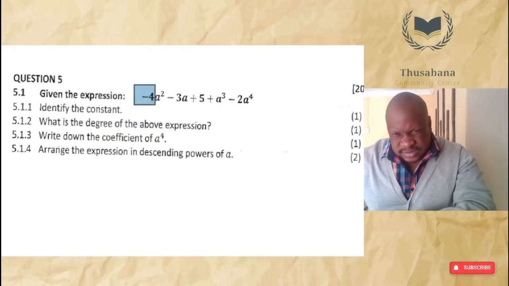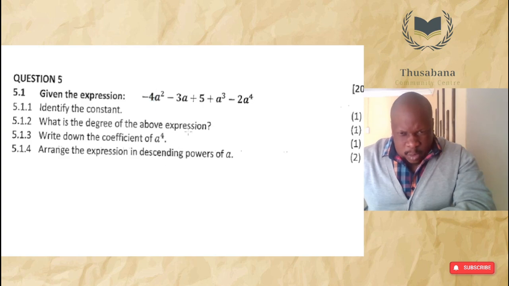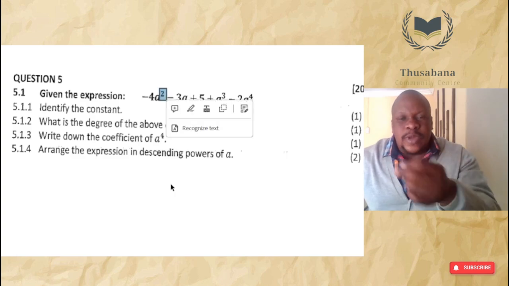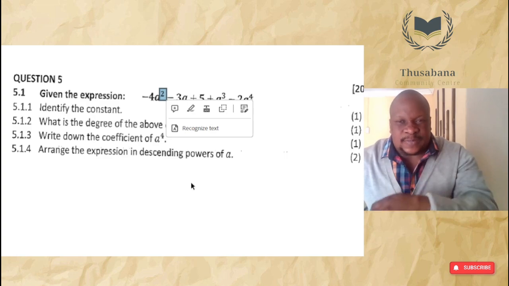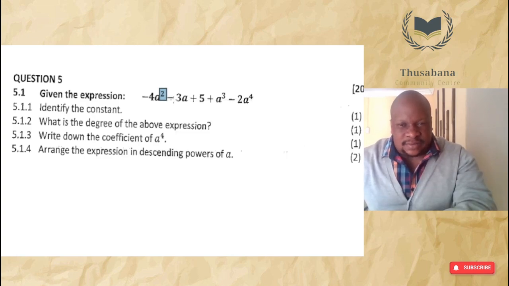Let me just do the side by side, just for interest's sake. In this case, our highest power, you see this thing, the small number next to the variable here is called an exponent or a power. It's basically how many times a number is being multiplied by itself. So if it's a squared like this, it means you are multiplying a by itself. A to the power of 3.